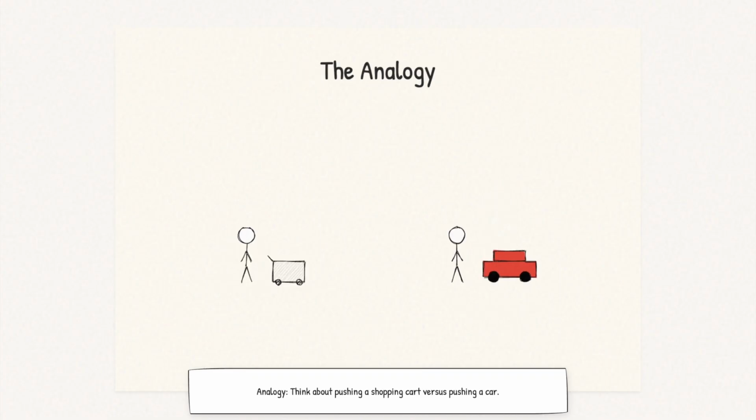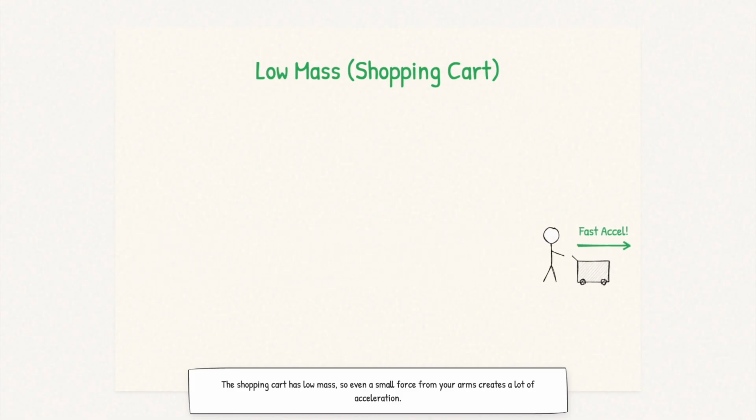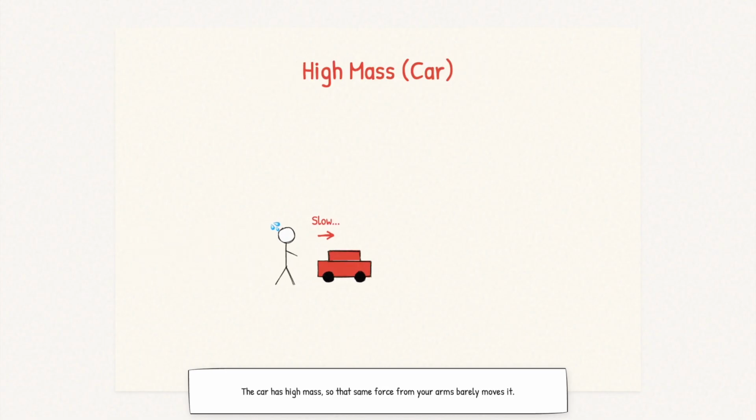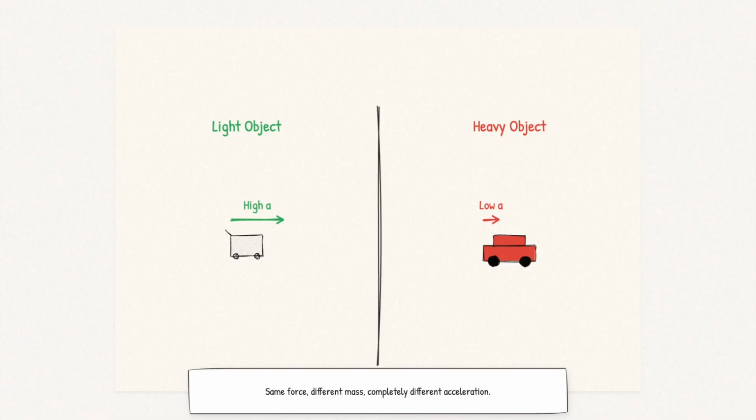Think about pushing a shopping cart versus pushing a car. The shopping cart has low mass, so even a small force from your arms creates a lot of acceleration. It speeds up quickly. The car has high mass, so the same force from your arms barely moves it. Same force, different mass, completely different acceleration.